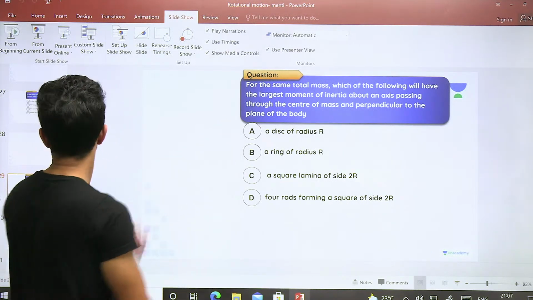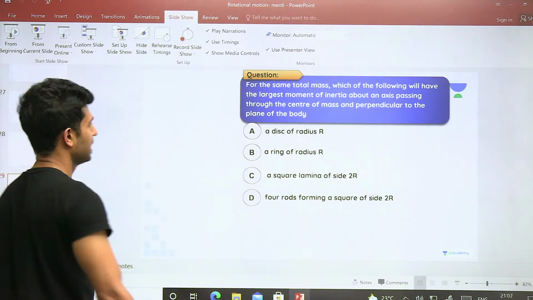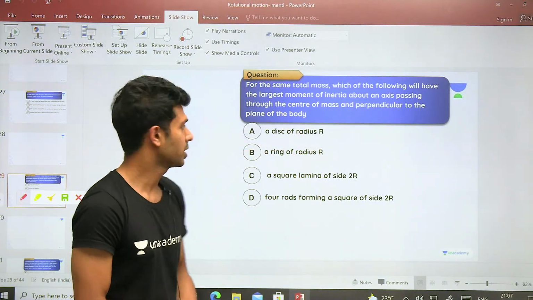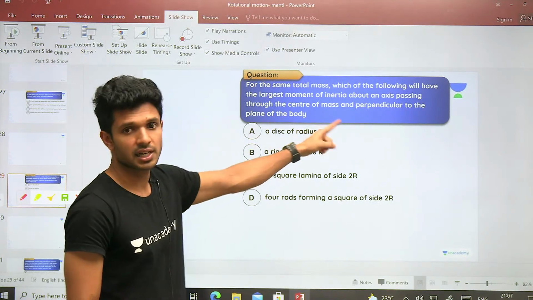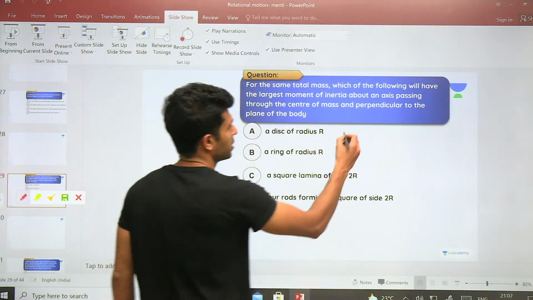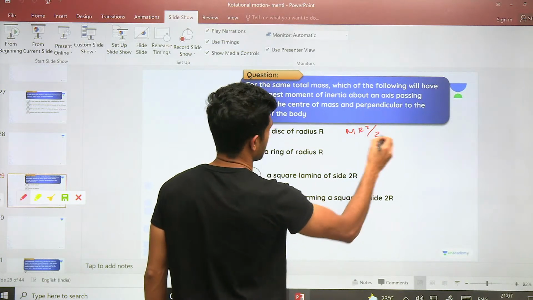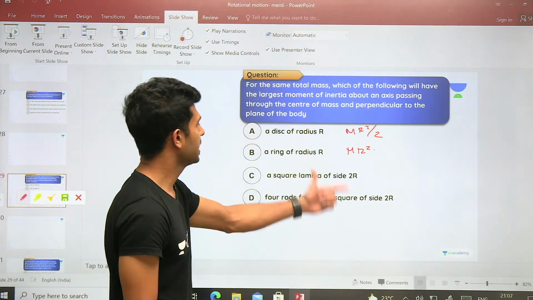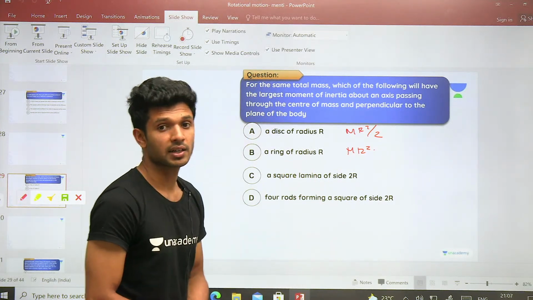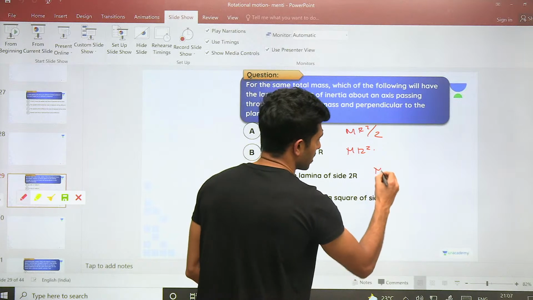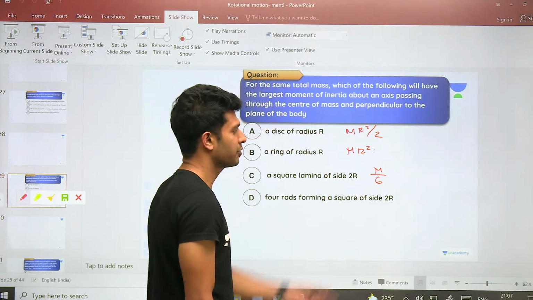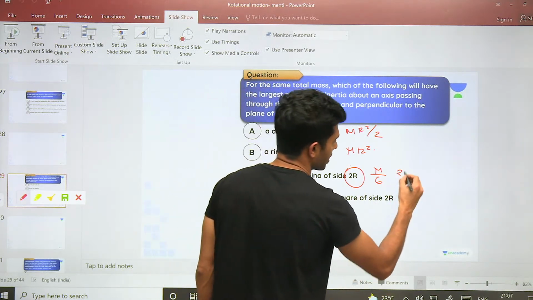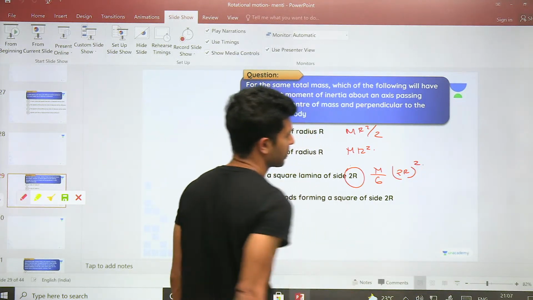Okay, so I'll just tell you how to do it. I don't want every one of you to keep on writing the moment of inertia of every body. देख ले, a disk का moment of inertia is mr square by 2. Those who want me to write, I can write. For a ring, mr square, right? A square lamina of side 2r. Square का formula m by 6 square of the radius, है ना? Which means square of the side. Side is how much? 2r. So 2r the whole square, right?